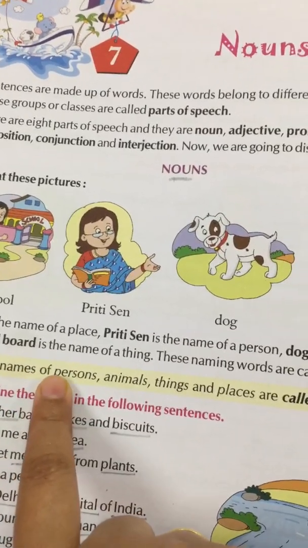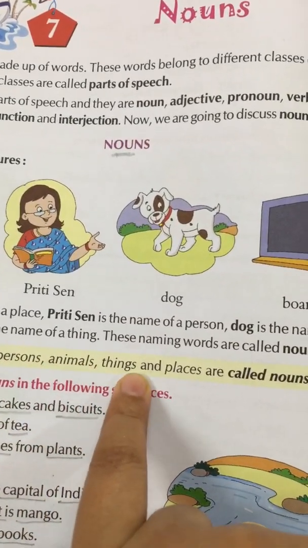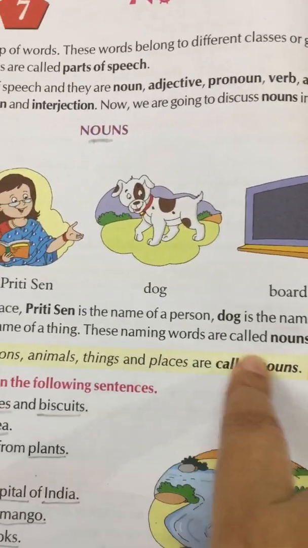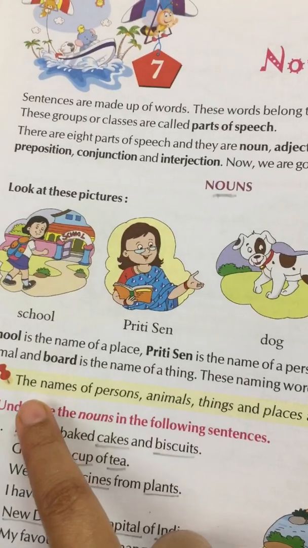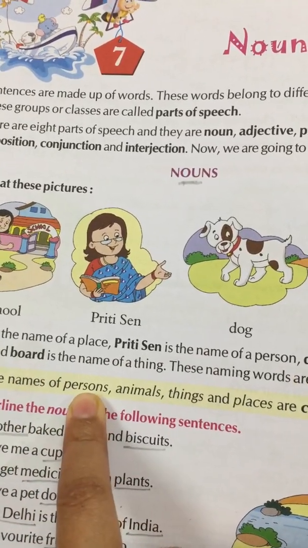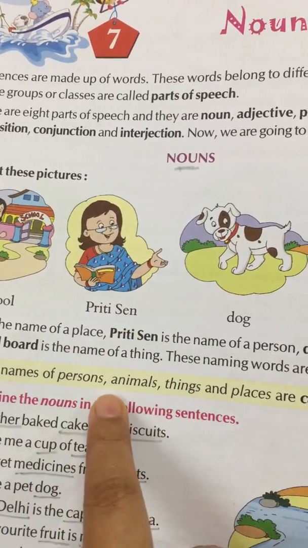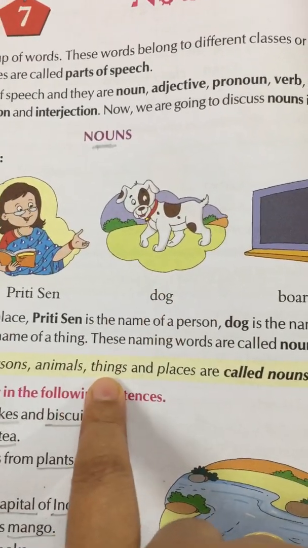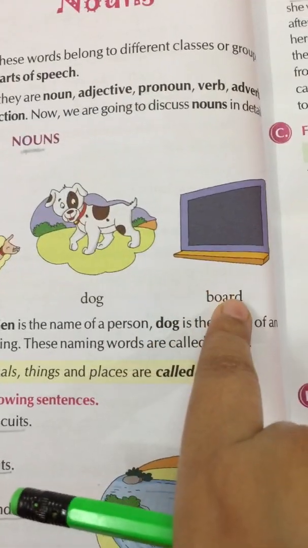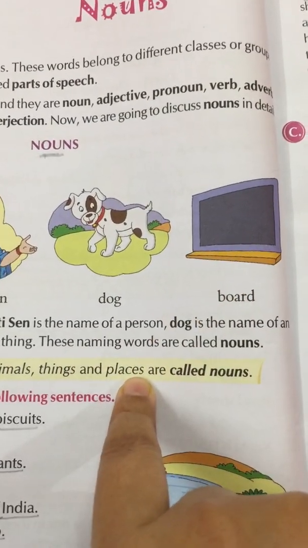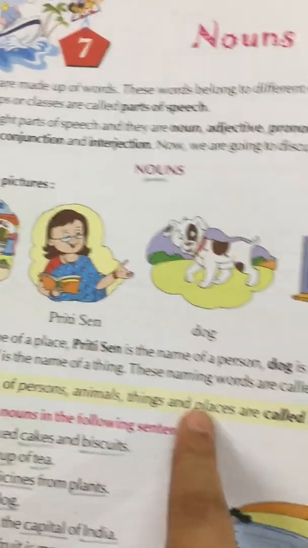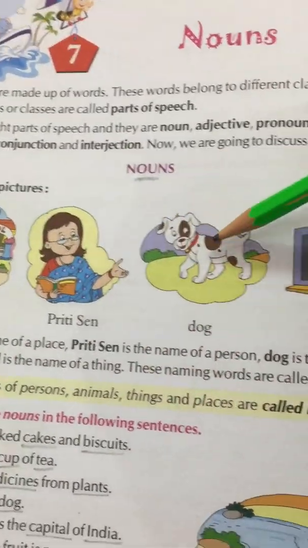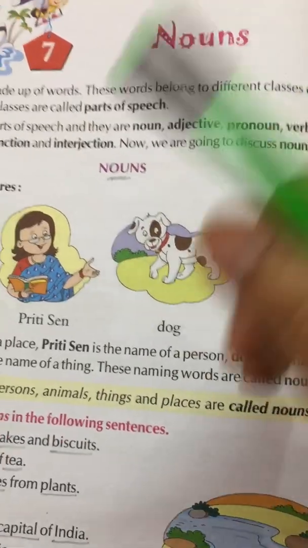The names of persons, animals, things and places are called nouns. This is very important. This is the definition of noun. The names of person, this is the name of a person, Preeti Sen. Animals, name of an animal, dog or name of thing, for example board, and name of a place, for example school, are called nouns. These are the examples. Okay, you can form your own examples too.